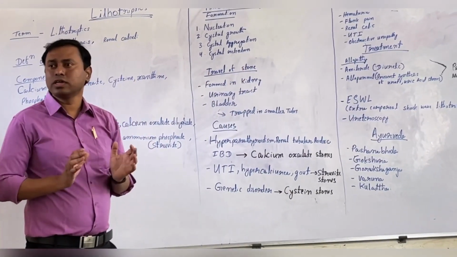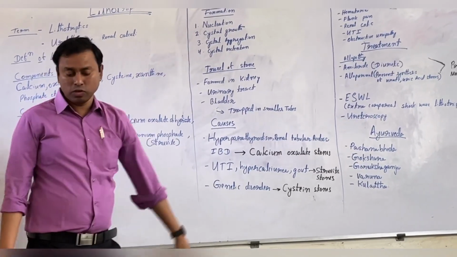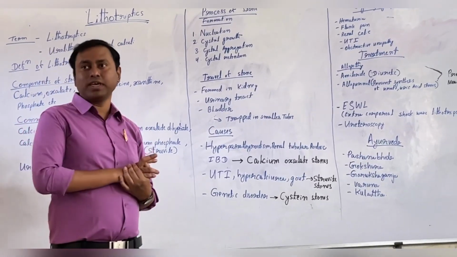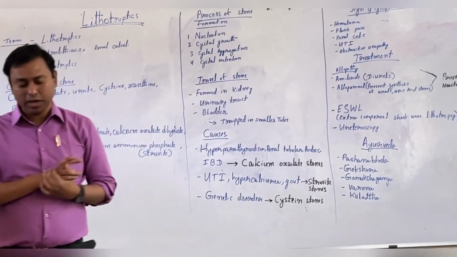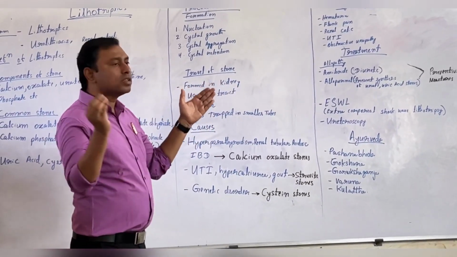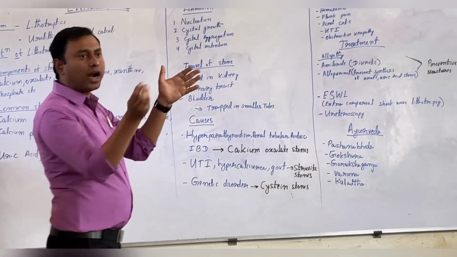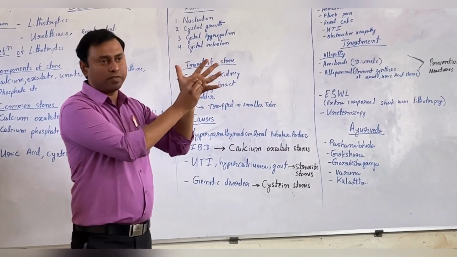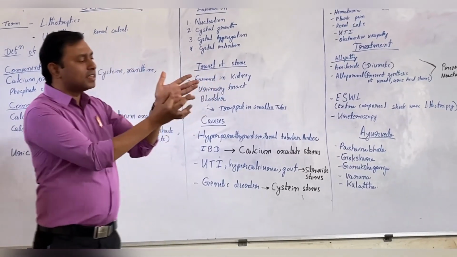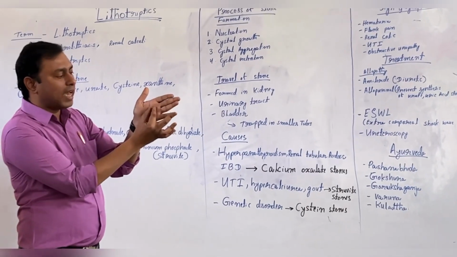In nucleation, whenever a solid surface is present, calcium oxalate, urate and other things start accumulating on the solid surface. After that, the size grows and increases in the kidney.